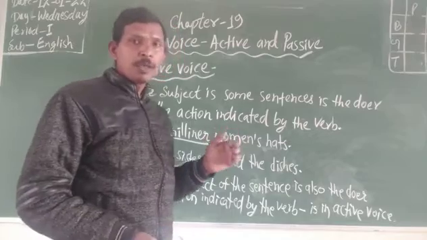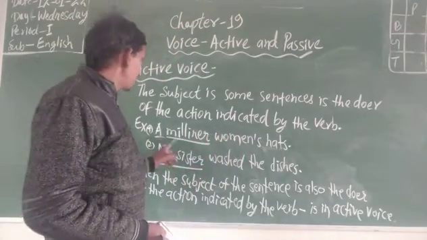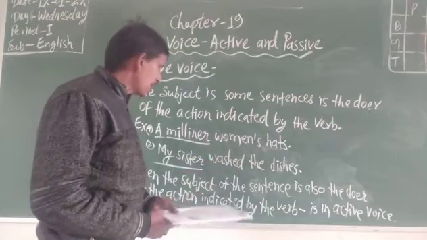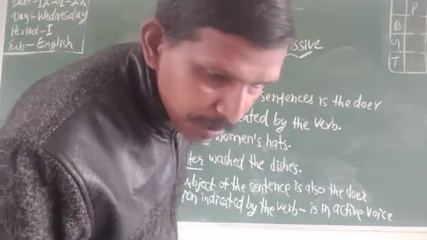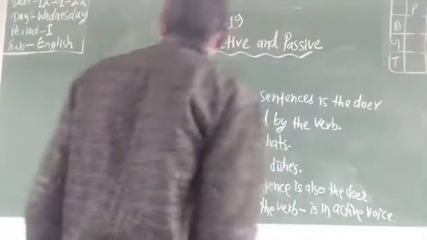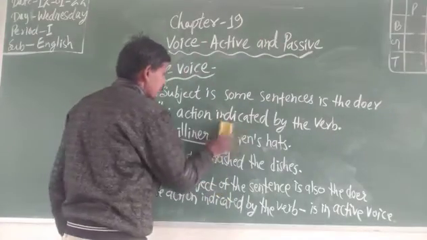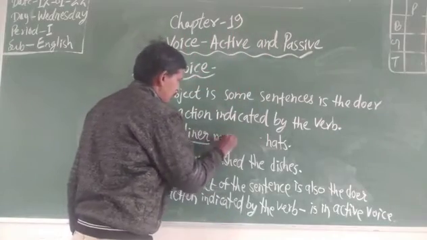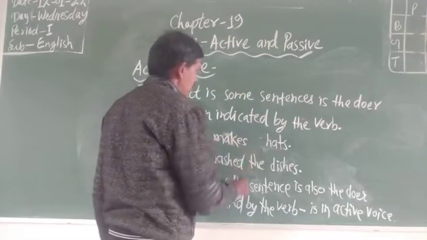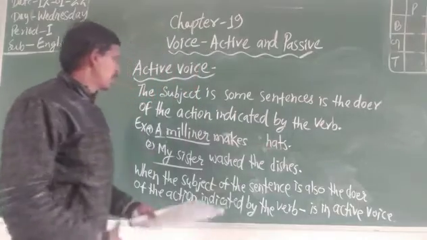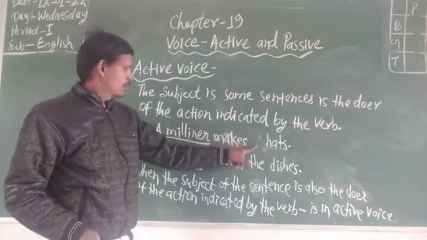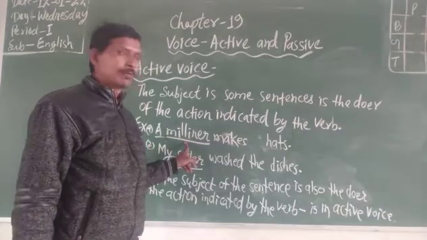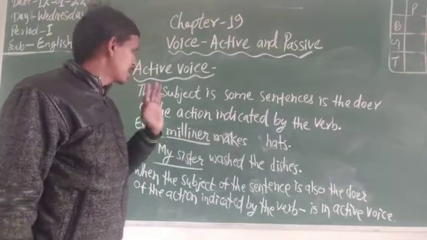We can see an example to understand. A milliner makes women's heads. A milliner makes heads. Here the underlined words, a milliner, is the doer of this sentence.